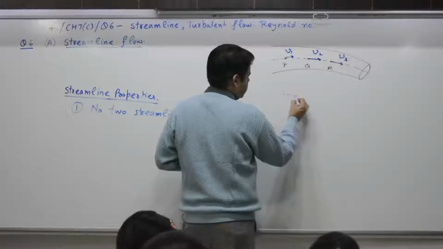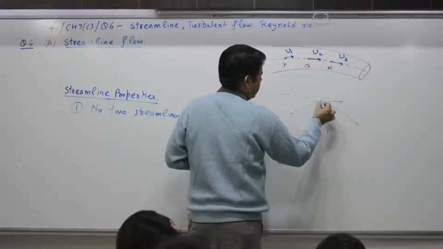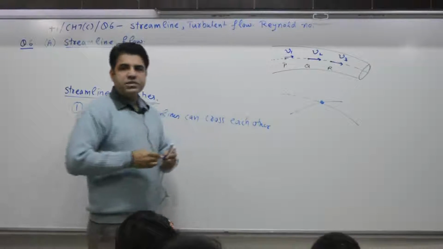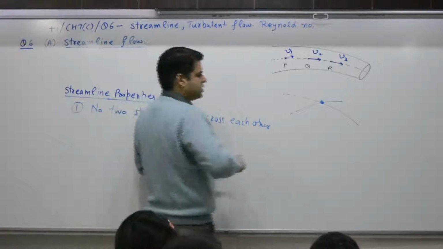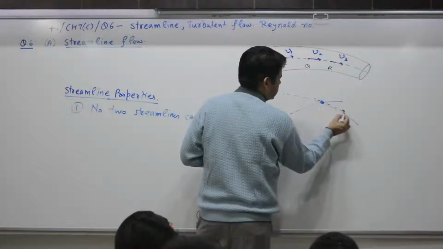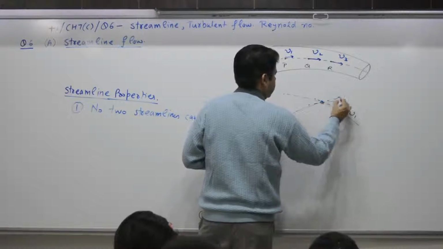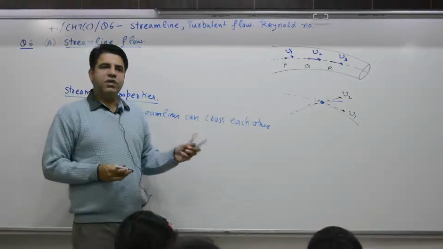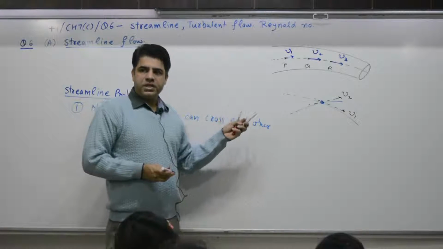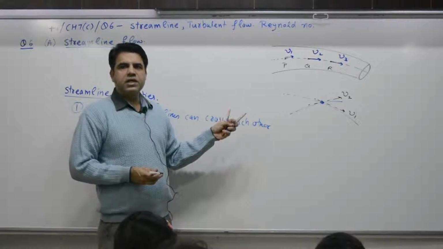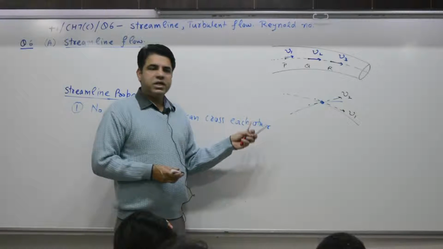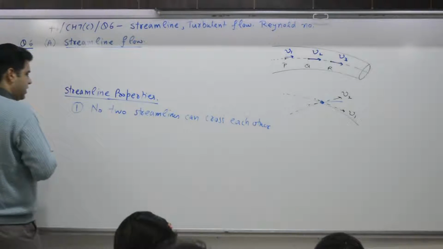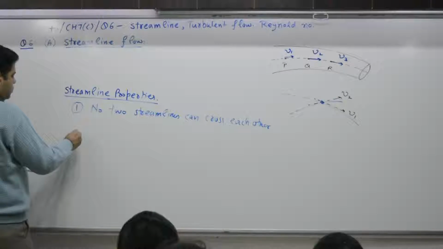If you assume one streamline crosses the other, then at this point the particle will have two velocities. The tangent to this represents the direction of the velocity v1, and here it is v2. One particle cannot have two velocities at one point in space at one time. That is why no two streamlines will cross each other. This is one.